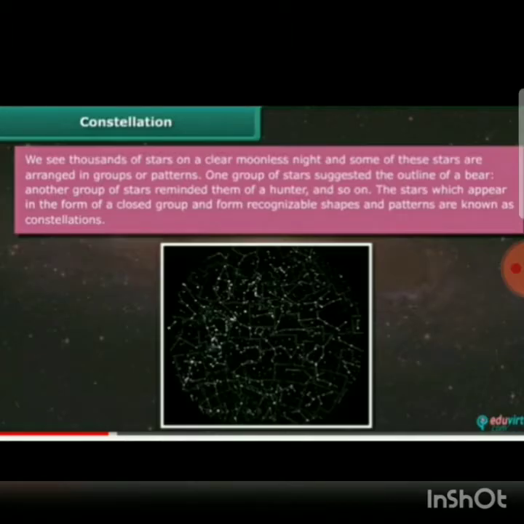Constellation. We see thousands of stars on a clear moonless night, and some of these stars are arranged in groups or patterns. One group of stars suggested the outline of a bear. Another group of stars reminded them of a hunter, and so on. The stars which appear in the form of a close group and form recognizable shapes and patterns are known as constellations. As we all have seen, Big Dipper, Orion. Okay, so these patterns are known as constellations, and they are in groups.